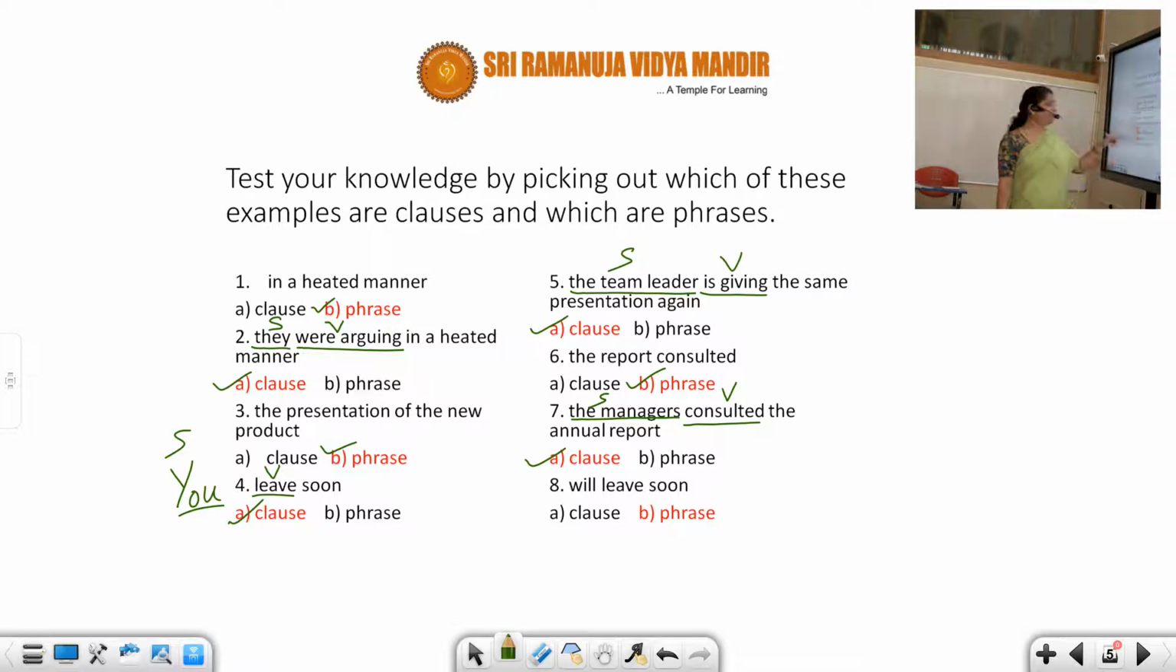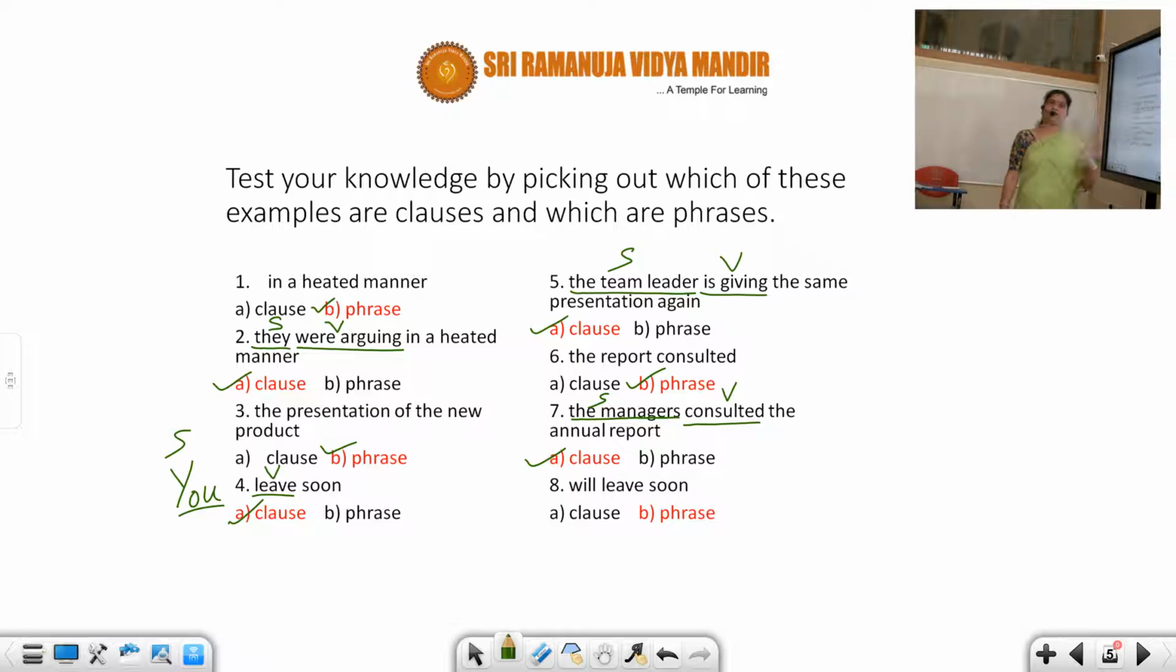Will leave soon. Now you again may come to a conclusion that it must be an implied subject. You will leave soon. No. This is only will leave soon. You can say my father will leave soon. My brother will leave soon. I will leave soon. So you can't come to a conclusion that it is an imperative and the implied subject. Anything can be applied over here. When I say leave soon, I don't say my father leave soon. This is a command, an order. So here you is compulsory.